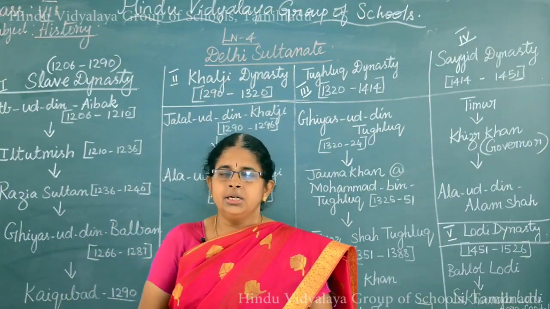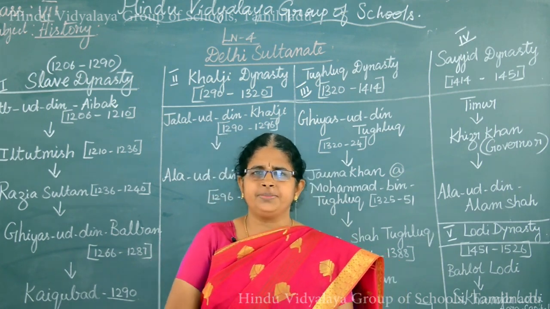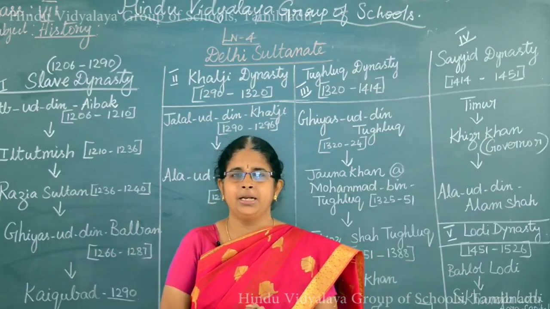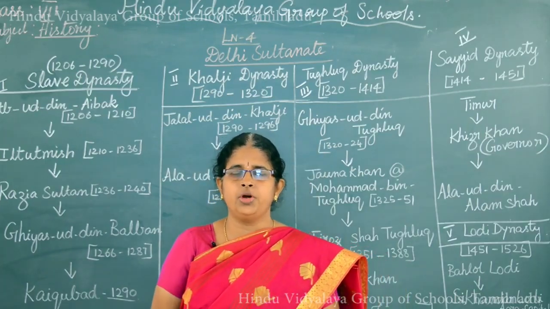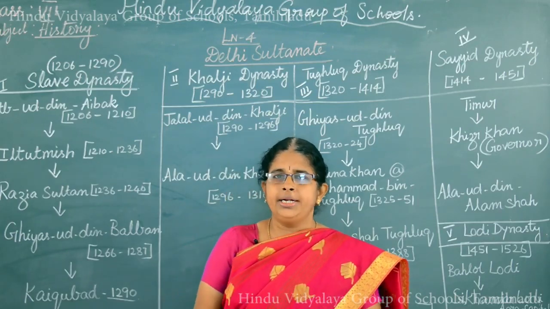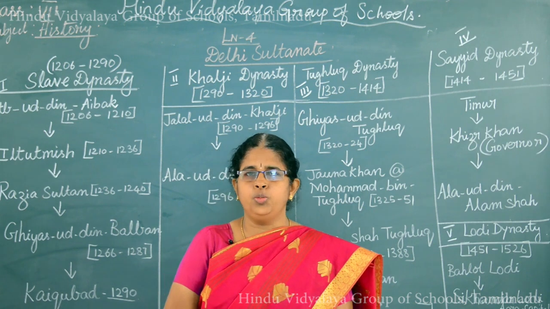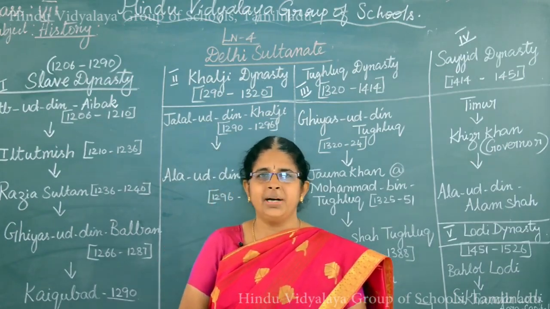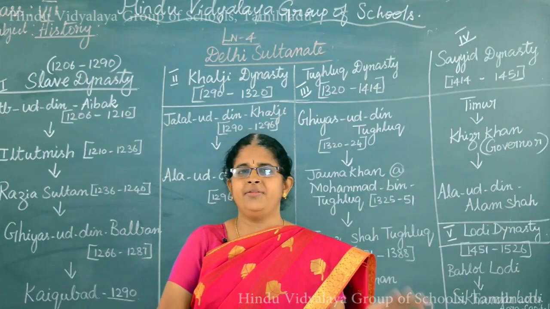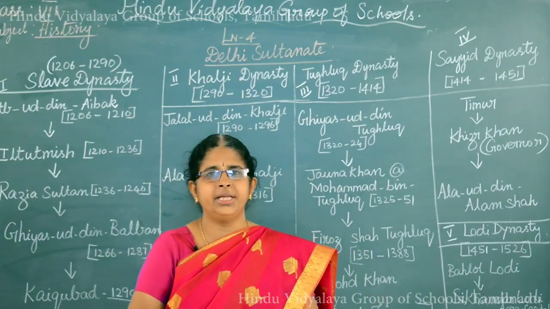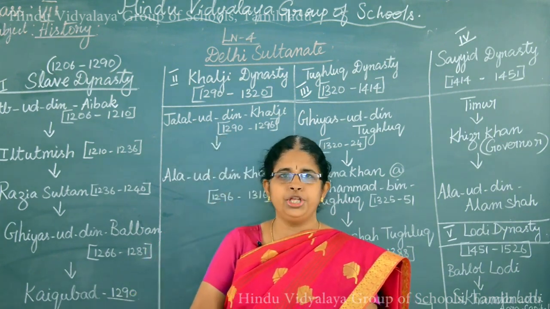Okay. So, after the defeat of Prithviraj Chauhan, Prithviraj Chauhan was killed in the battle. During that time Muhammad Ghori left the places that he captured in India under one of his slaves called Qutbuddin. During those days the Turkish men nurtured slaves, who were called by the name Bandagan. So, before leaving our country, Muhammad Ghori left the territories under the control of one of the Bandagan or slaves called Qutbuddin.